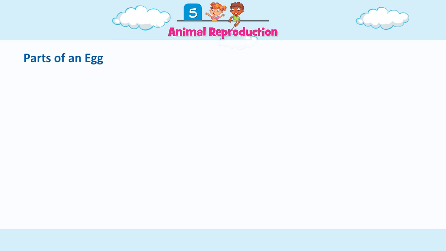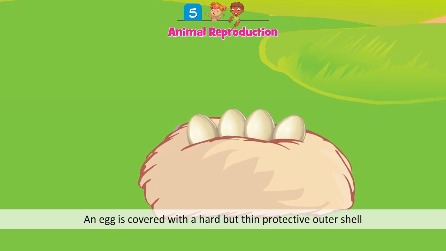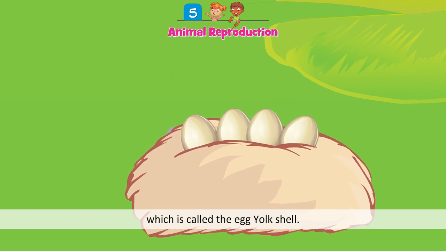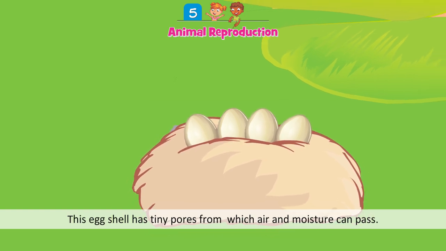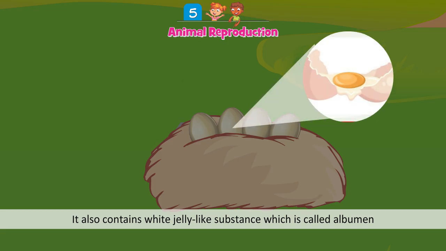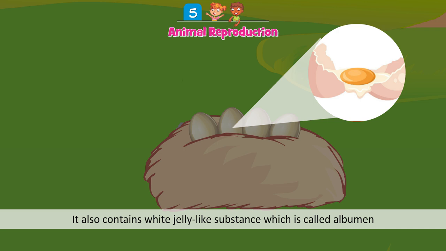Parts of an egg. An egg is covered with a hard but thin protective outer shell, which is called the eggshell. This eggshell has tiny pores from which air and moisture can pass. It also contains a white jelly-like substance called albumin, also called egg white, which is rich in proteins. It contains about 40 different proteins.